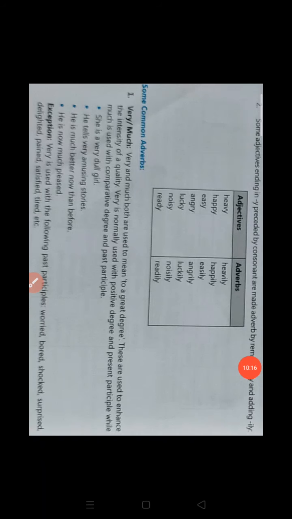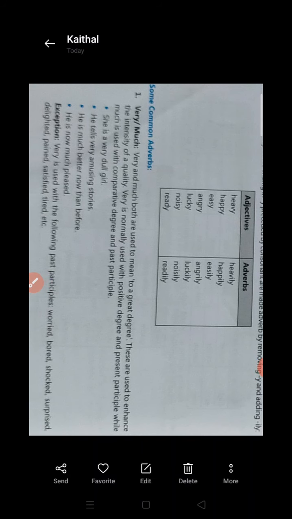In the next, formation of adverbs. How can we form adverbs? If adjectives are given, we use ly just after these adjectives and they change into adverbs.